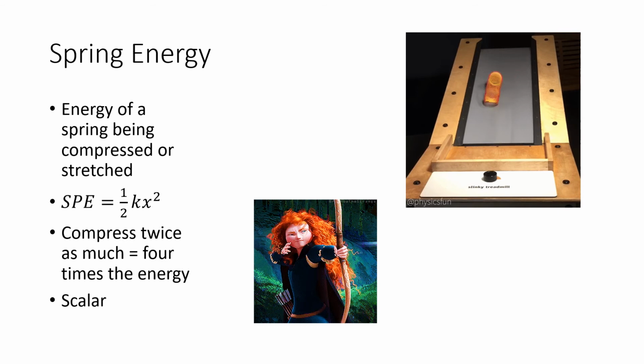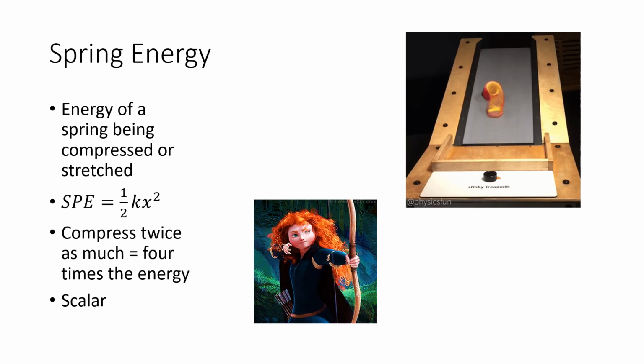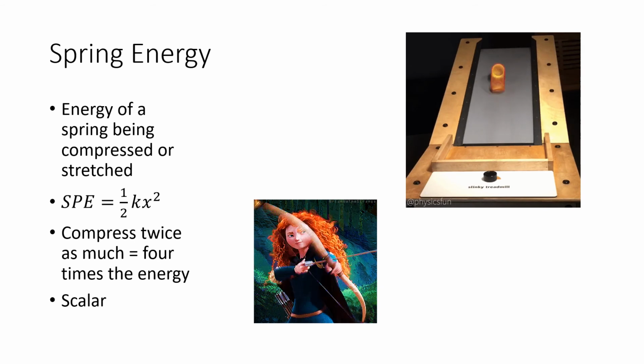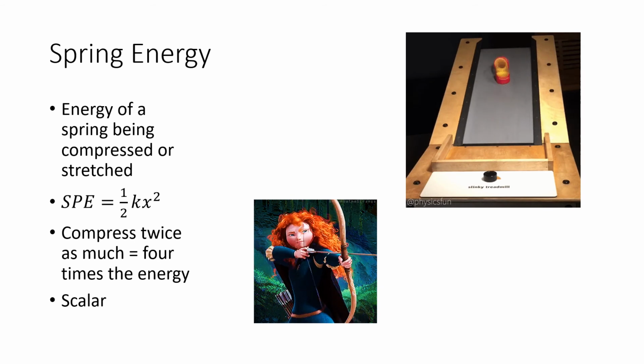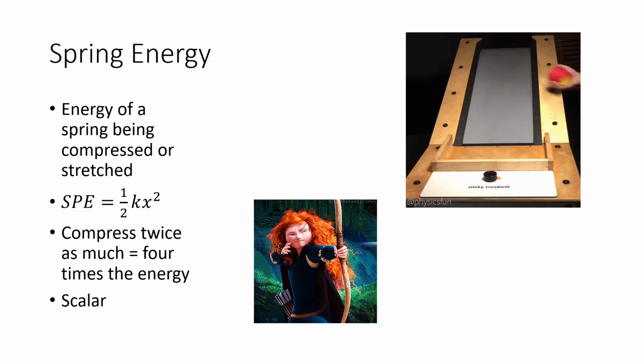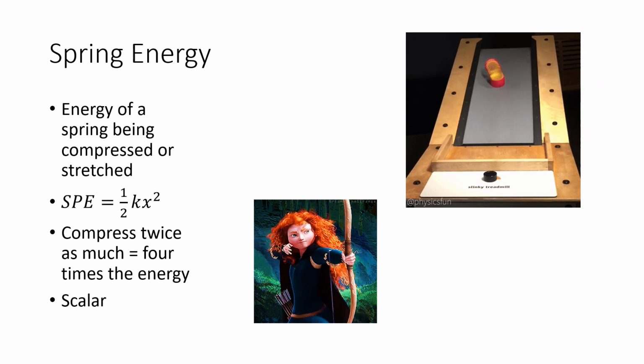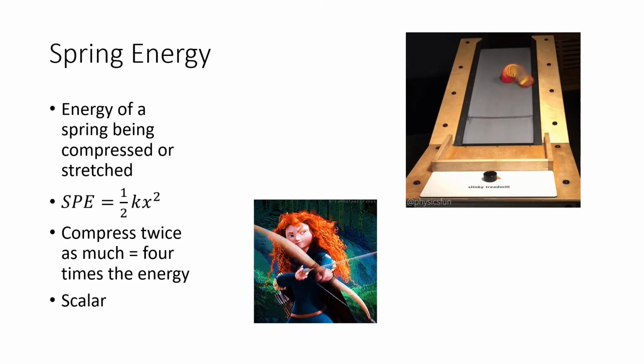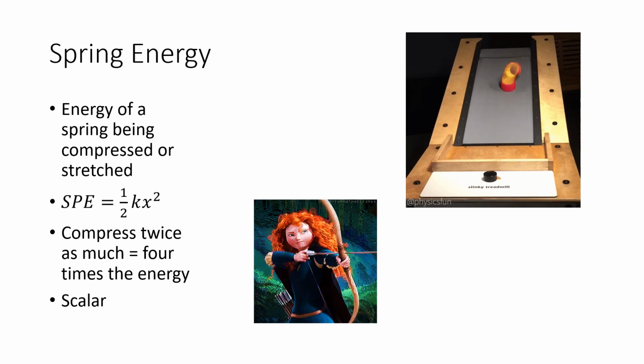So for example, on a car, you might have a really large spring around a strut. That's going to have an extremely high k value. Whereas in your mechanical pencil, you have a tiny little spring. That spring has a very small k value. X is the distance that the spring is compressed or stretched, or the distance that the bow is bent or a piece of PVC is bent or whatever.